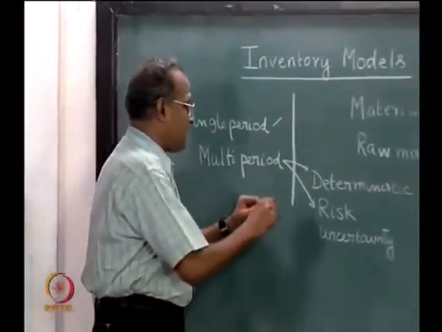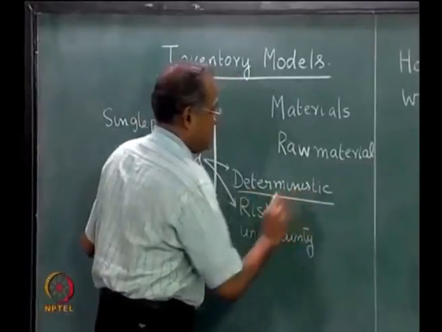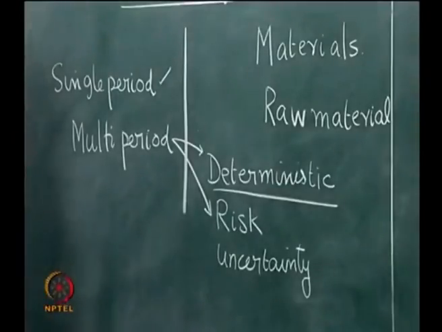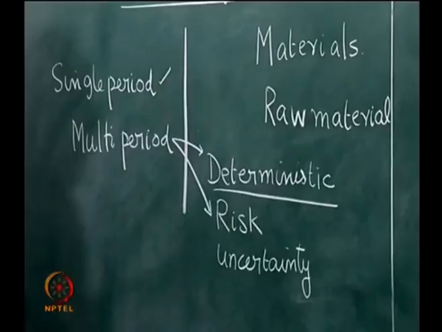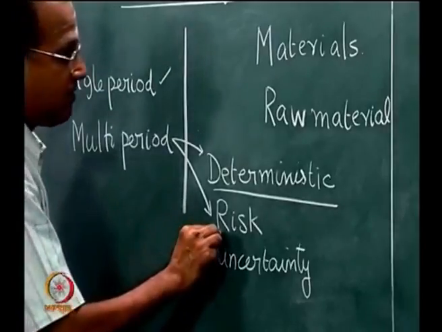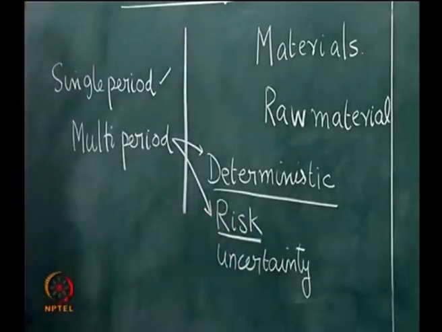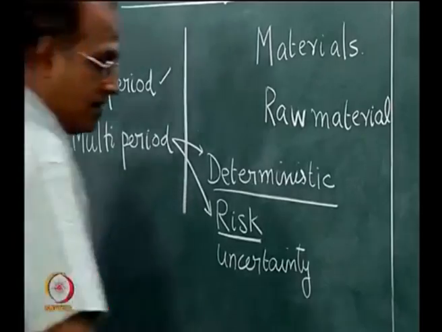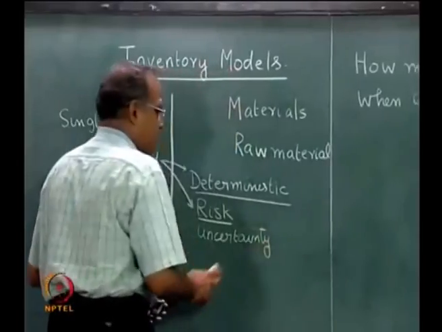So we will first take the case of deterministic demand and look at some models where the demand is known. Then we will move into probabilistic inventory models, particularly covering situations of inventory under risk.